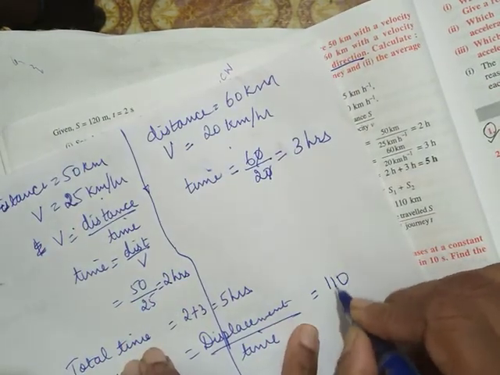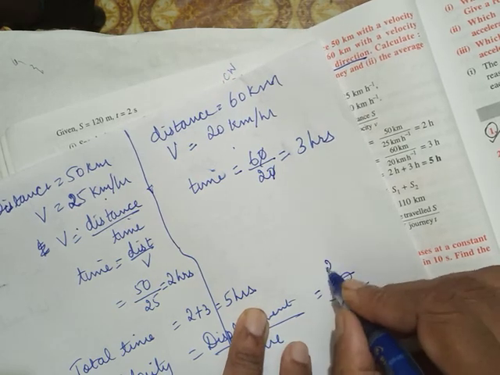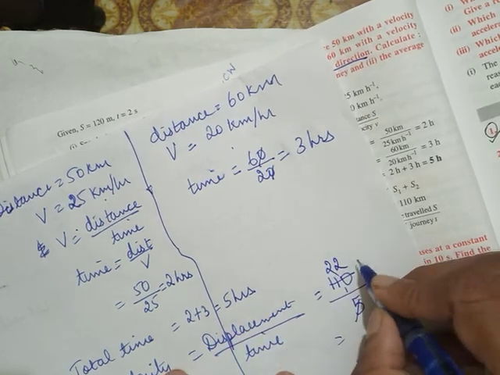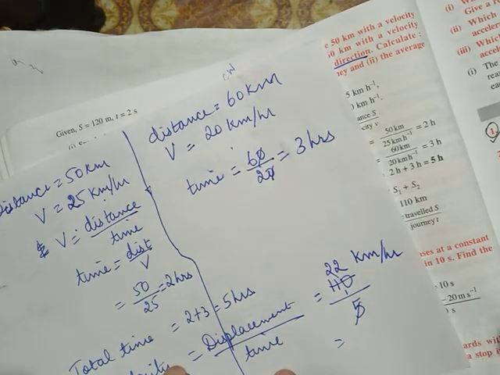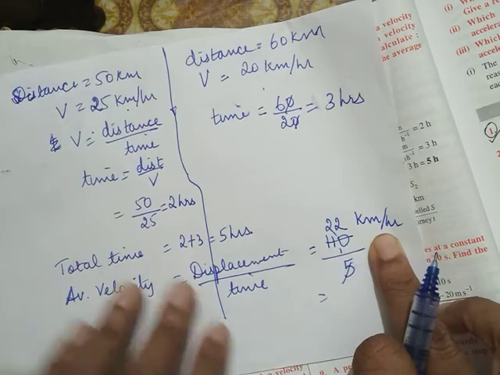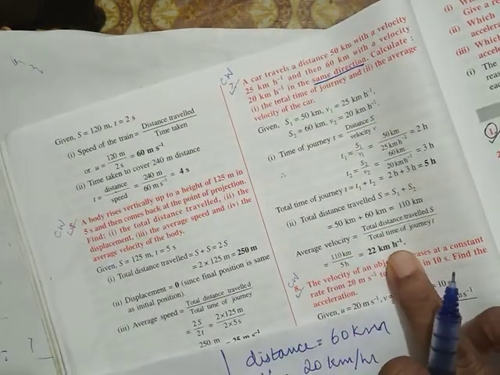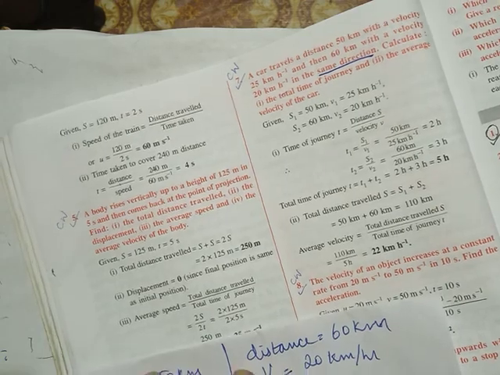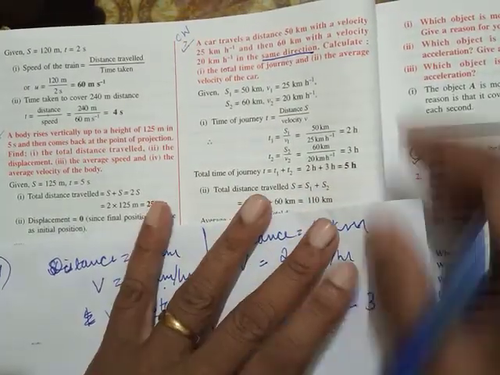So 110 upon total time 5 will be 22 kilometer per hour. 22 kilometer per hour will be the average velocity. Is it clear, children?